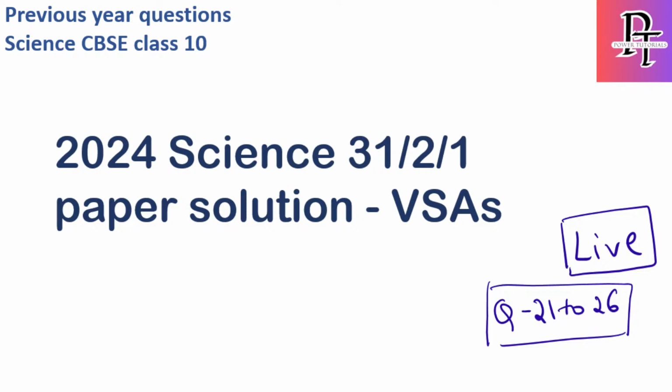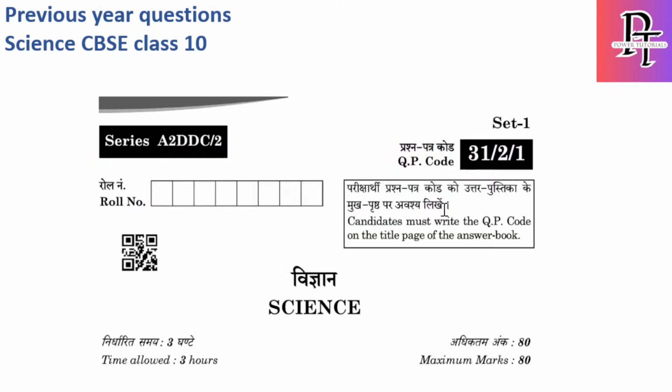So today, as mentioned, we are going to discuss very short answer questions of the 31/2/1 paper solution. This is going to be a live session where I will cover 6 questions, that is very short answer questions 21 to 26. In the previous videos I have already covered question numbers 1 to 20.